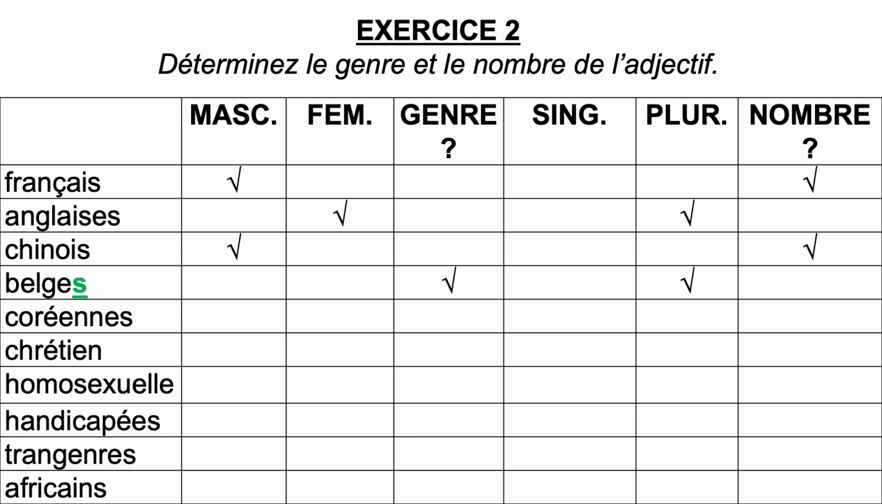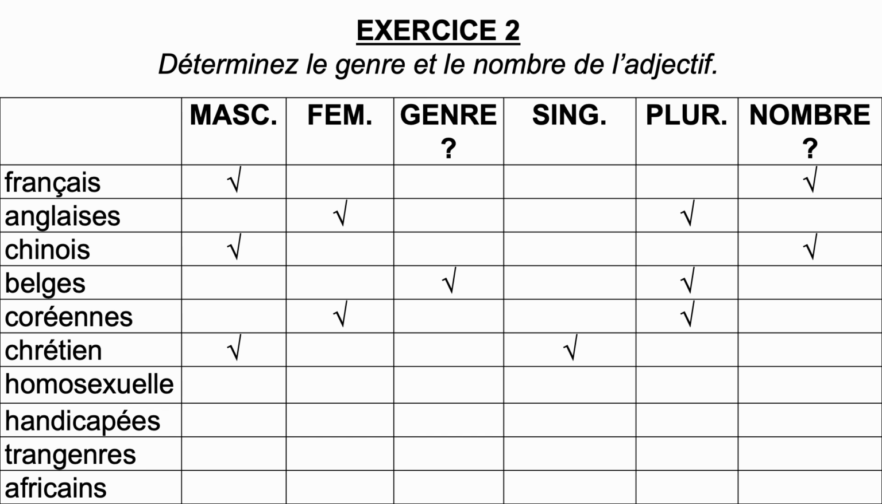Coréenne. The masculine singular form of the adjective is coréen. Coréen is an irregular adjective, so the feminine version takes an N and an E. So you know this is feminine. There is an extra S, you know it's plural. Chrétien. The masculine version of chrétien is chrétien, so you know this is masculine. There is no extra S, you know this is singular.